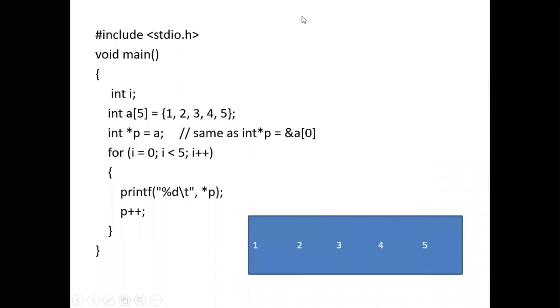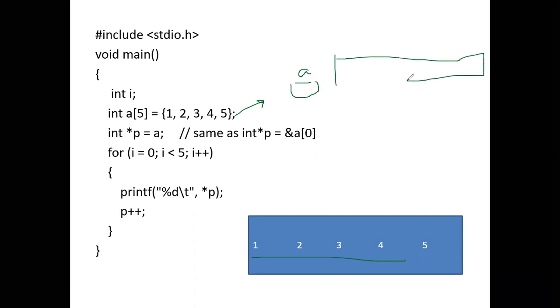One more example, we are printing the array elements with the help of a pointer. So we are declaring an array A. So this is my array: 1, 2, 3, 4, 5.